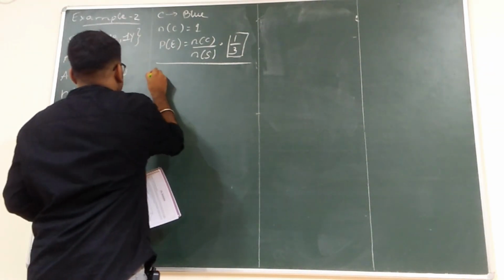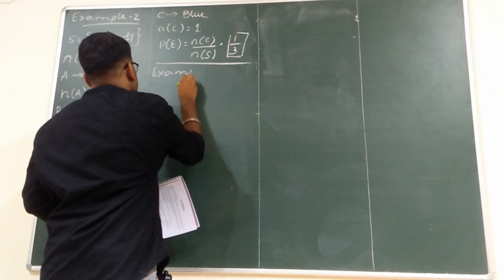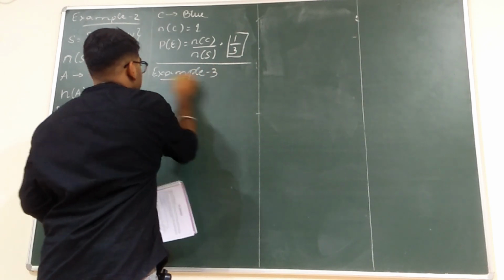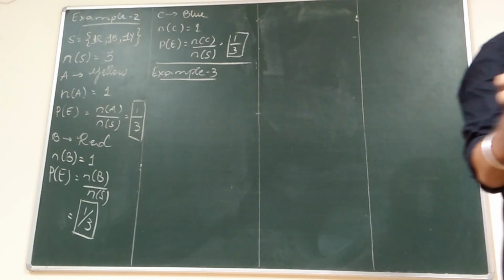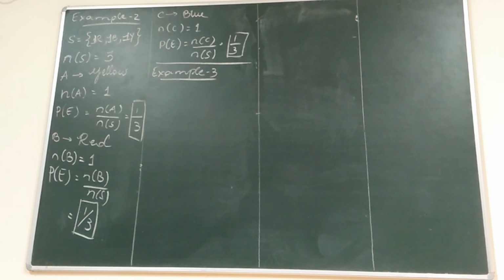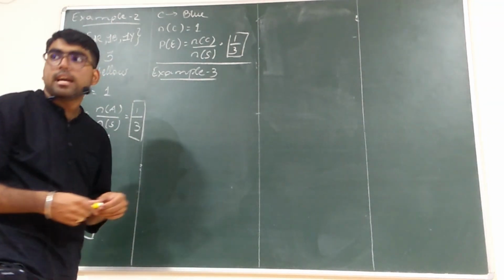Example number 3. Suppose we throw a die once. What is the probability of getting a number greater than 4? And what is the probability of getting a number less than or equal to 4? Okay. So the random experiment is throwing the dice, or rolling the dice.